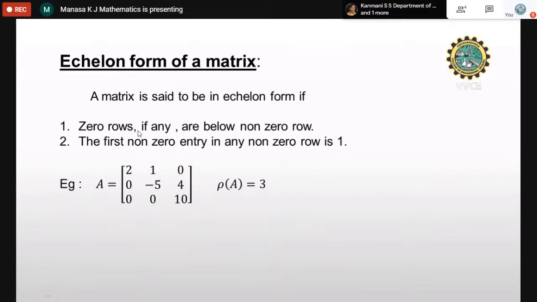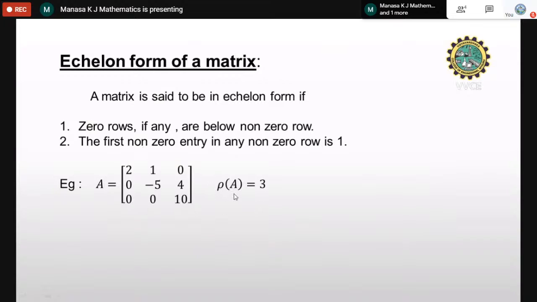Here you can see this is already in a row echelon form. The leading entry is non-zero, and below that the elements are 0. Come to the second row, the non-zero leading entry is minus 5 here. Below that entry is 0, by using row operations. In the third row, the non-zero entry is 10, and that is the last row, so we don't have to worry. So this is in the echelon form. This is an echelon matrix.